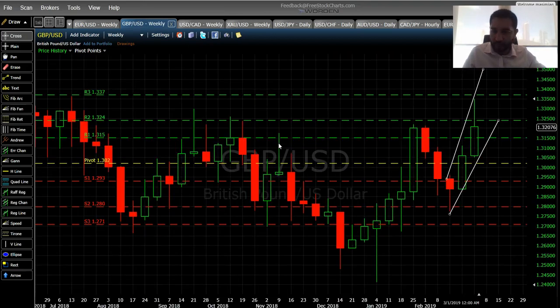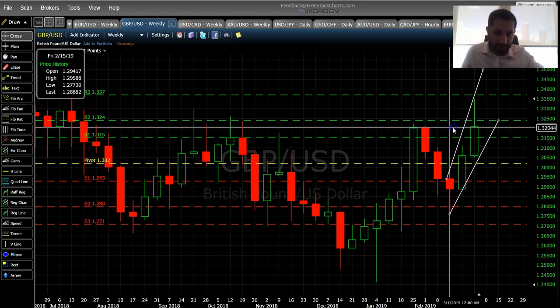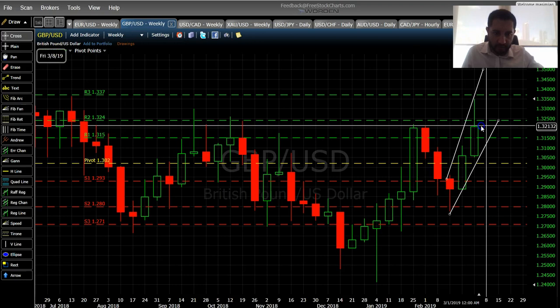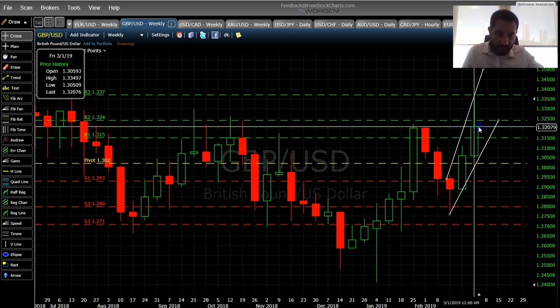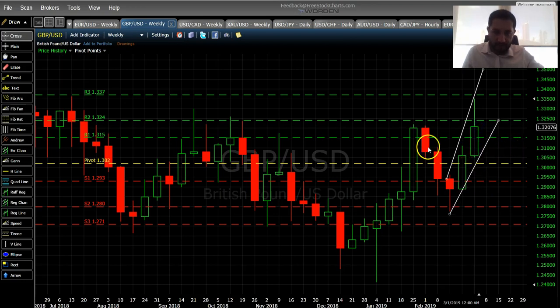For GBP USD, as you can see, currently it got rejected from the support resistance level at 1.337. This rejection means that it might form a bullish momentum. As you can see, last week it was at the same highest level, and we do expect that it will fall down from this level. It did not break above 1.337. I would expect that it will repeat the same pattern as previous weeks, and continue to climb down and repeat.